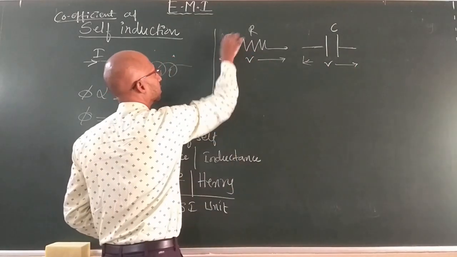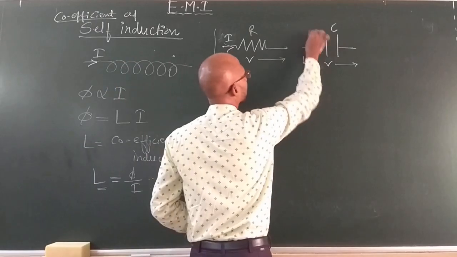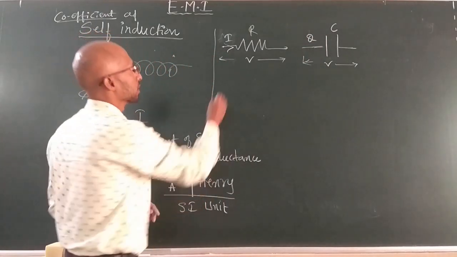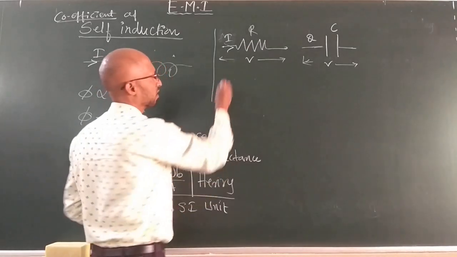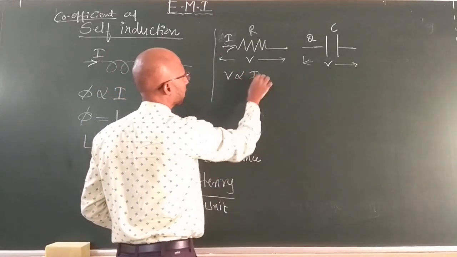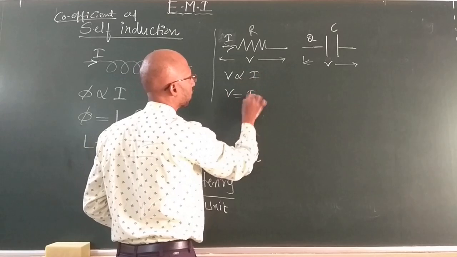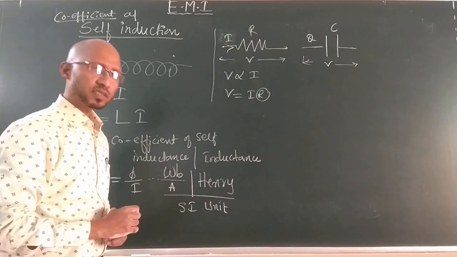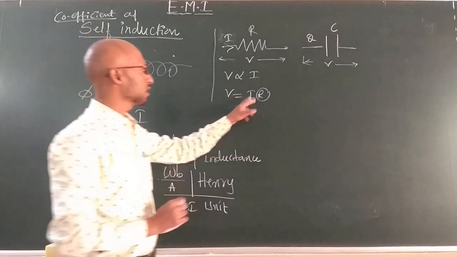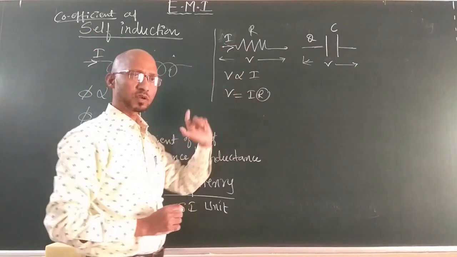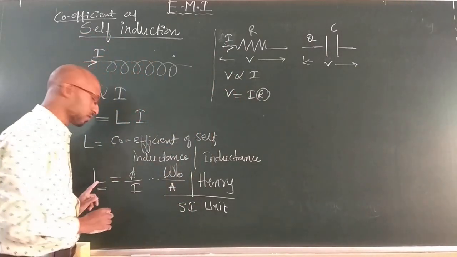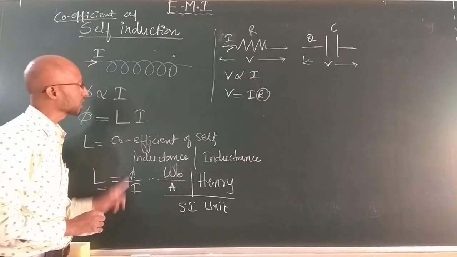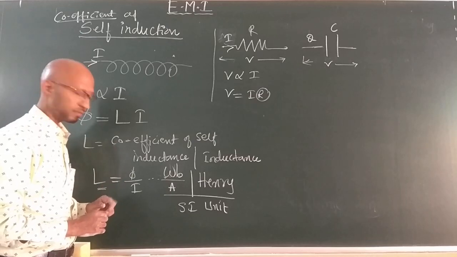Now, what will happen? The current starts flowing, and charges start flowing through the capacitor. Now, how will you write it? V is proportional to I. V is equal to I into R. What is this R? R is once again a constant of proportionality. It does not depend upon current and voltage. Same thing here also. The self-inductance does not depend upon the flux linkage and the current flowing through the inductor.